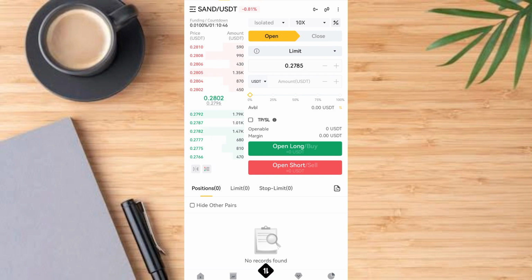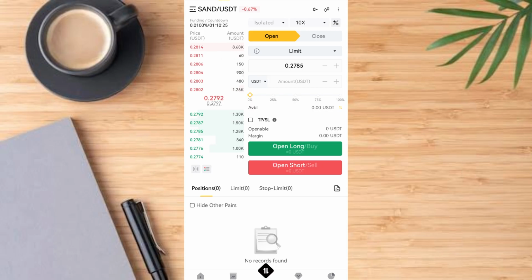Now let's go into the trading properly. Now you have the open, you have the close. We've explained how to get your trading pairs, how to select your margin, and how to select your leverages. We've also guided you on how to calculate your expected profit even before you enter the market. Now let's go and trade.